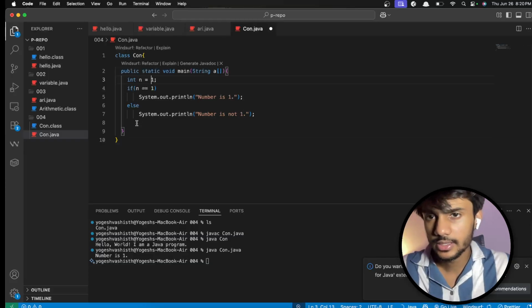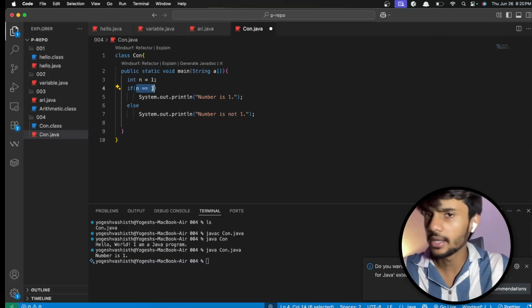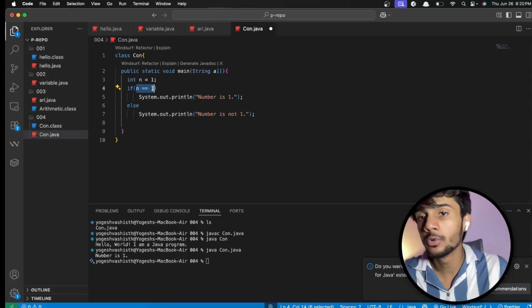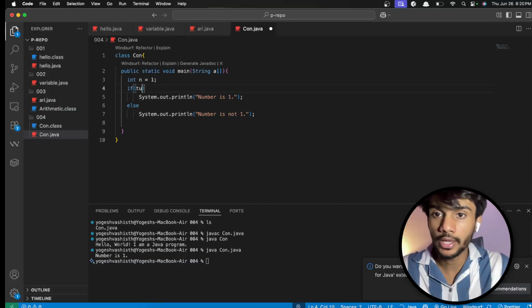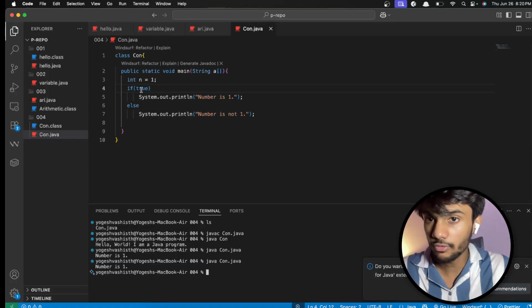So I hope you get this. For an if, I have to add a condition here. It's a boolean concept. Whatever I'm putting in, it should return a boolean value. I can just use a boolean value like true here. This will still work. It will show number is 1. Or I can do false here. This will show number is not 1. So you can put in any sort of condition.